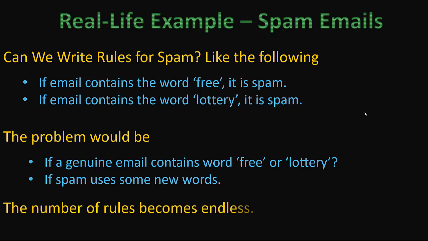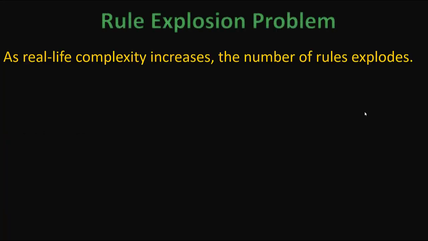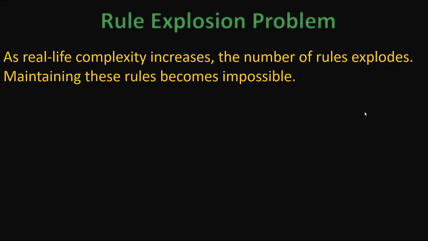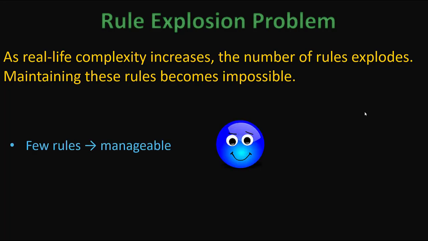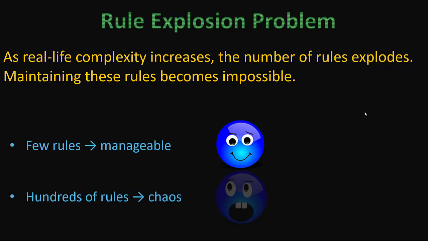And if spammers use some new words, well, the person sending the spam mail knows that free and lottery will be classified as spam, so he can use different words. In that case, we can't go by the rules. If you want to write the rules, they may become endless. This is the rule explosion problem. In real life, complexity increases, and the rules explode. Maintaining that number of rules becomes impossible. If there are few rules, they are manageable, but if there are hundreds of rules, it can become chaos.